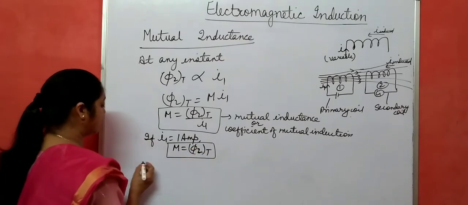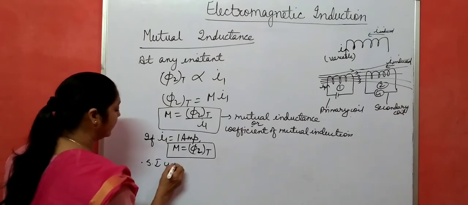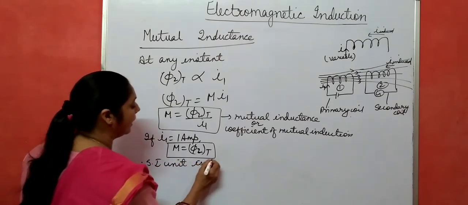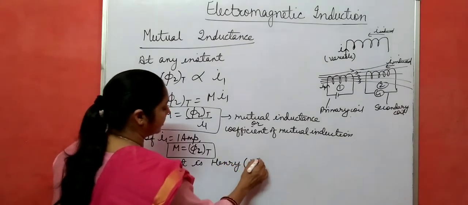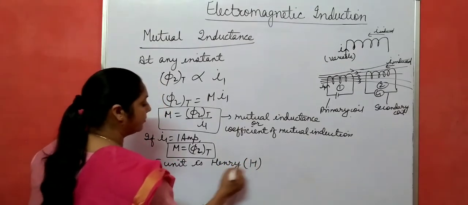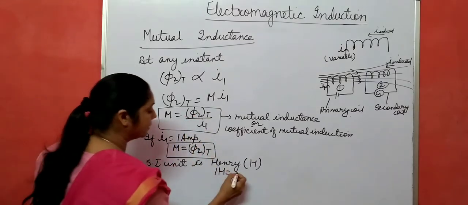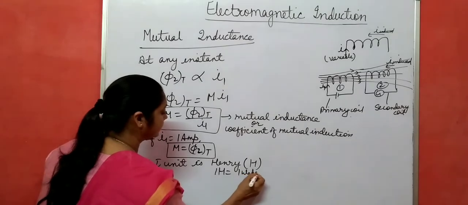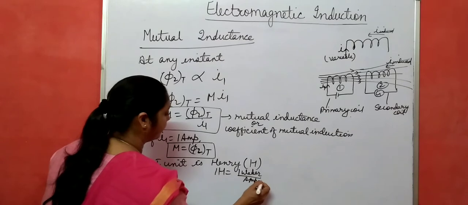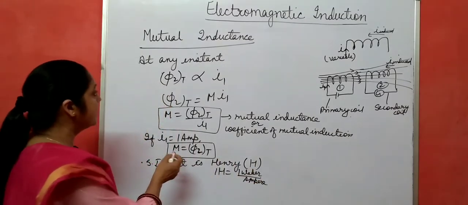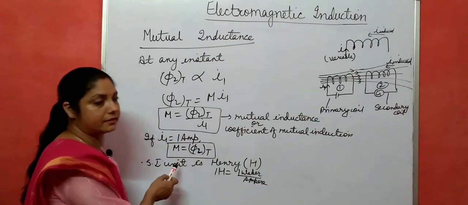And its SI unit is once again like self inductance. SI unit is Henry, capital H. And 1 Henry is equal to what? 1 Weber per ampere. Okay. So this is mutual inductance in terms of magnetic flux.